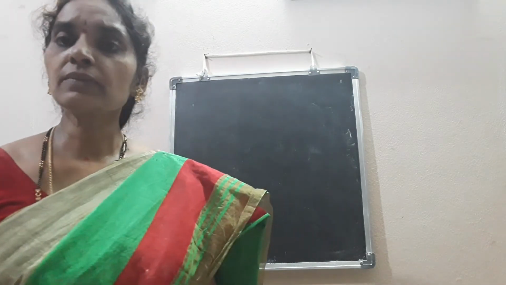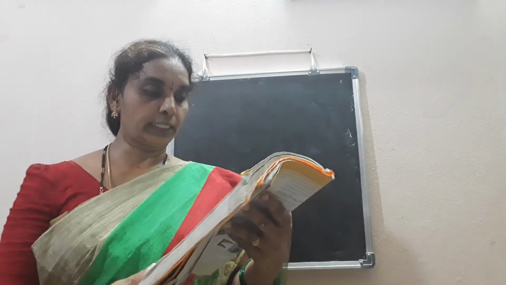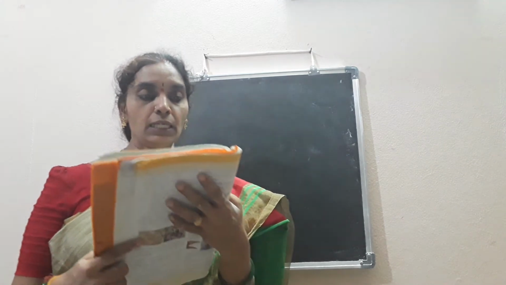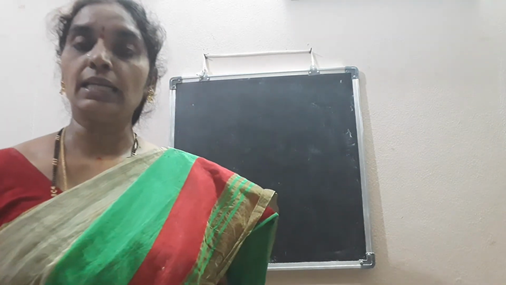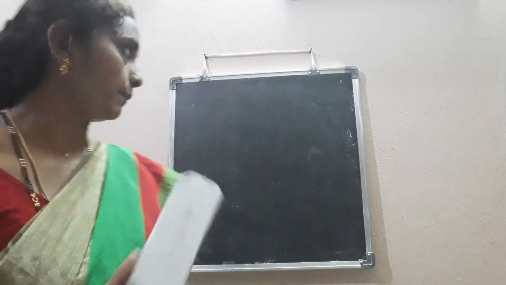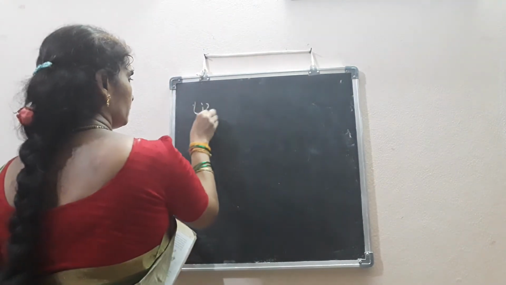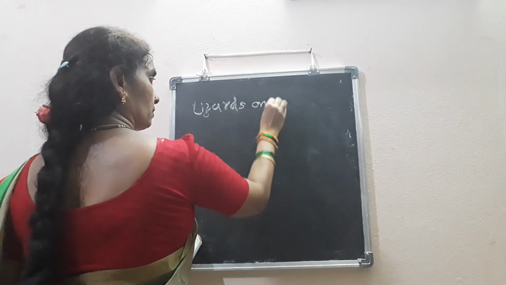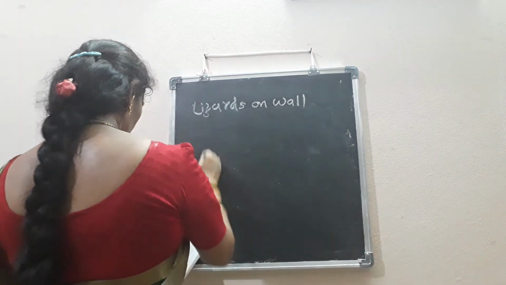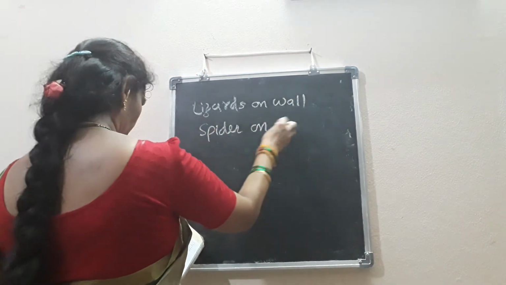Next, we'll go to the next topic, that is about the different modes of getting food. Okay, children, you have seen the lizards on the wall, isn't it? Lizards on the wall, spiders, hens, all eat the same type of food.